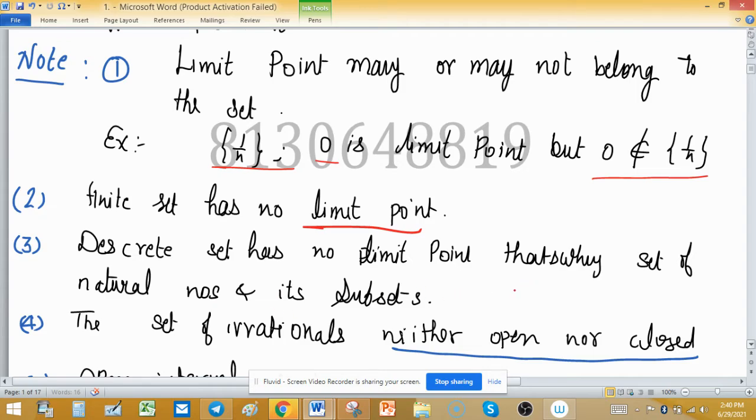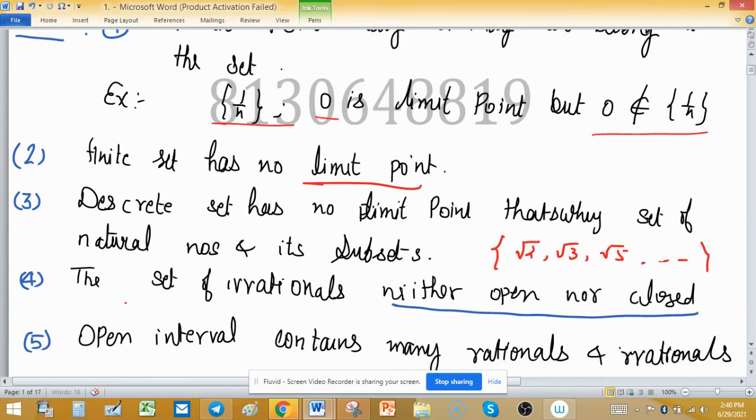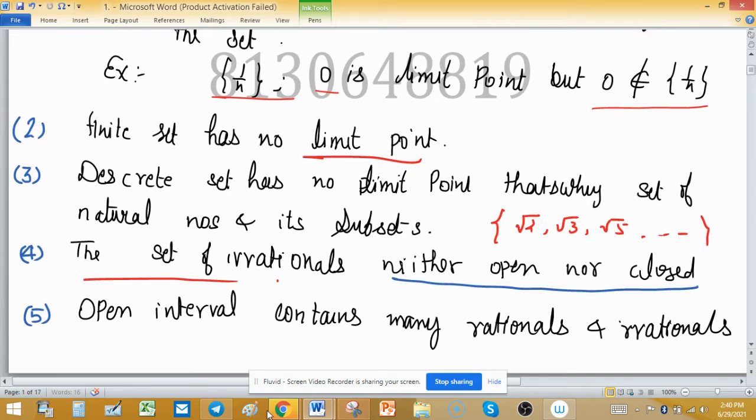Likewise, root 2, root 3, root 5 and so on, whether finite or infinite, has no limit point. The set of irrationals is neither open nor closed. This is a very important point to solve this problem. Open intervals contain many rationals and irrationals. You already know this very well.